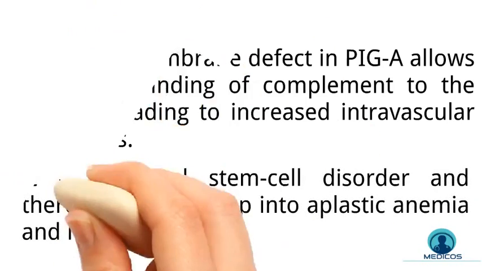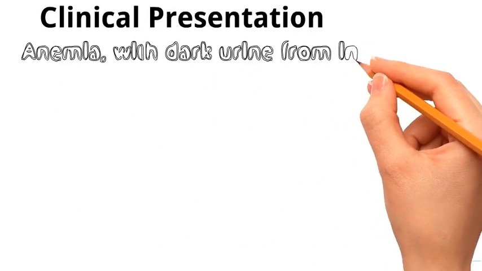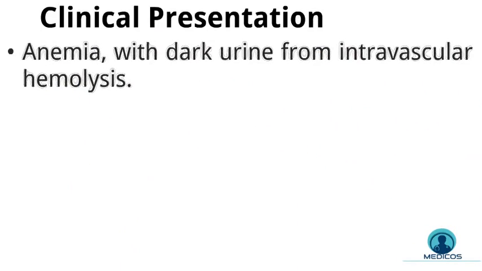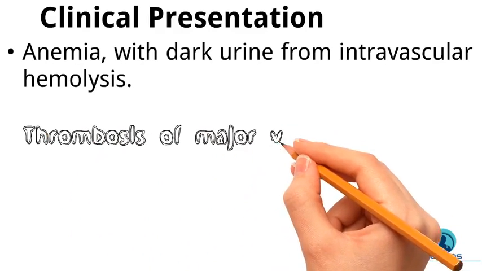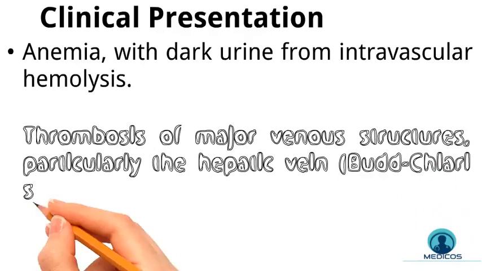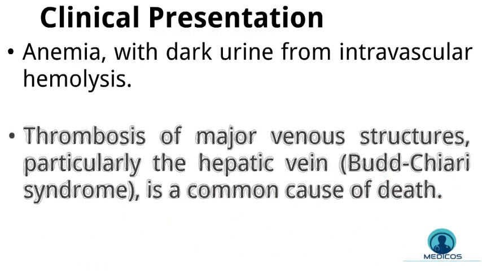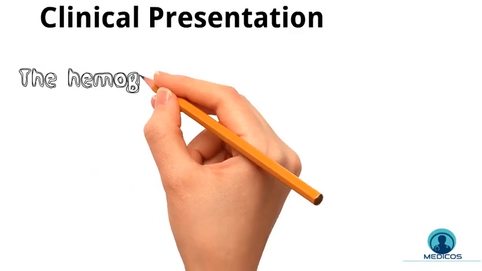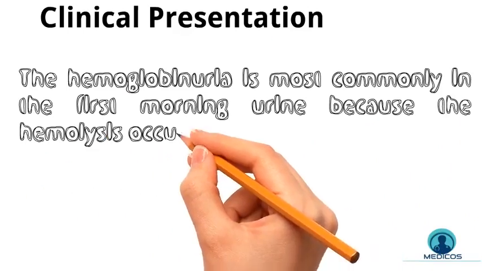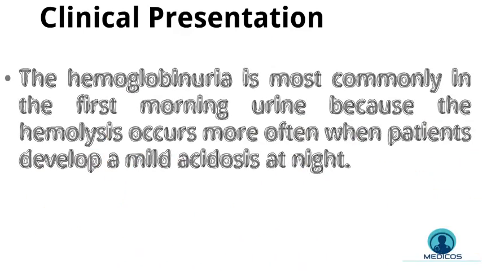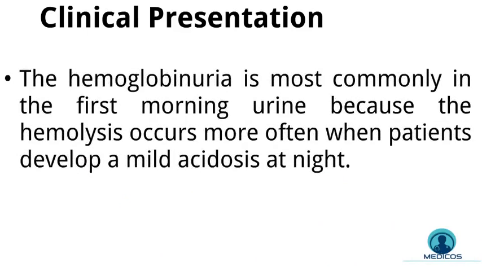When we see the clinical presentation, in addition to the symptoms of anemia, these patients characteristically present with dark urine from intravascular hemolysis, and there is also thrombosis of major venous structures, particularly the hepatic vein, and this disorder is called Budd-Chiari syndrome, and it's a common cause of death in these patients. The hemoglobinuria most commonly occurs in the first morning urine, because the hemolysis occurs most often when patients develop a mild acidosis at night.